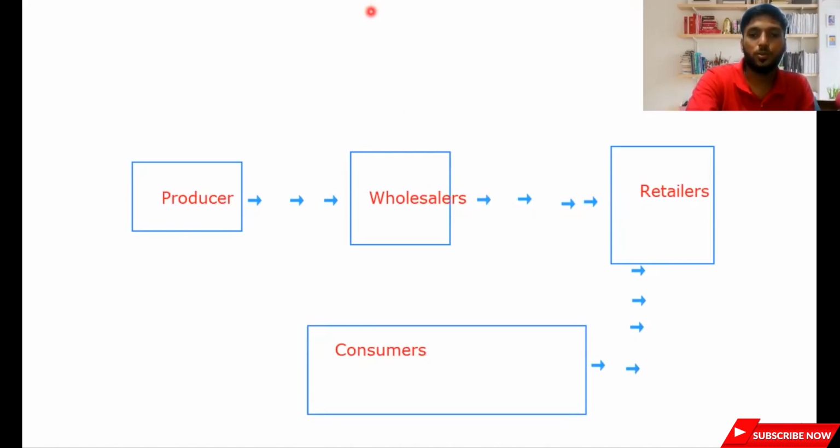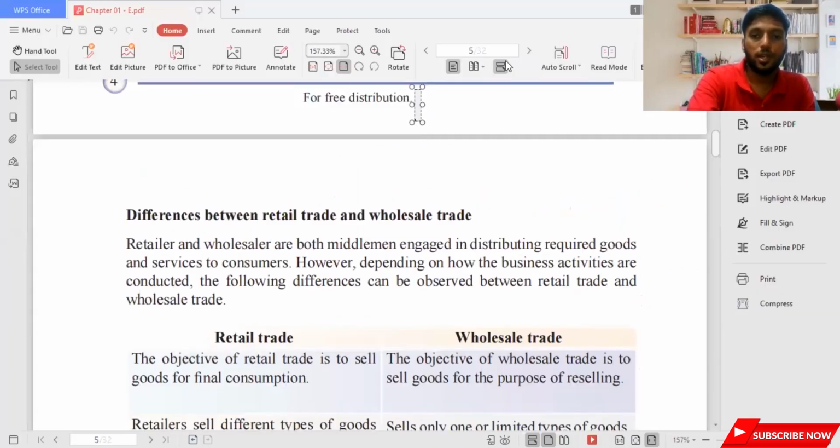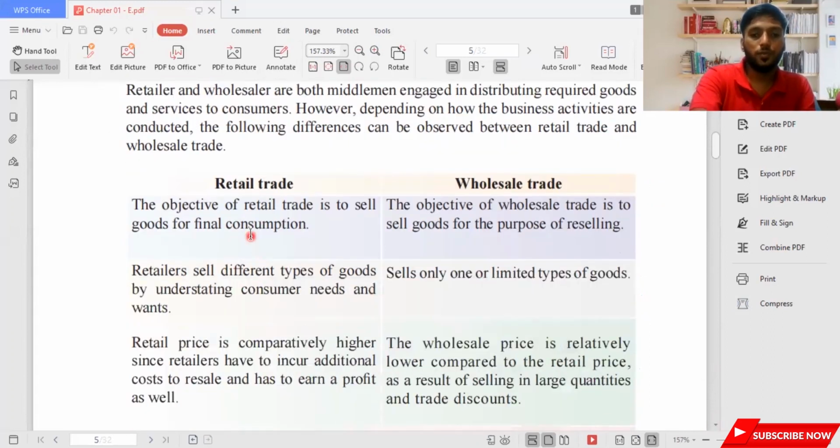Now let's move on to the point we want to discuss. Depending on how the business activities are conducted, the following differences can be observed between retail trade and wholesale trade. So what are the differences? The objective of retail trade is to sell goods for final consumption. Their main intention is to sell to the final consumer. The objective of wholesale trade is to sell goods for the purpose of reselling. We already know their main purpose is selling to another person.